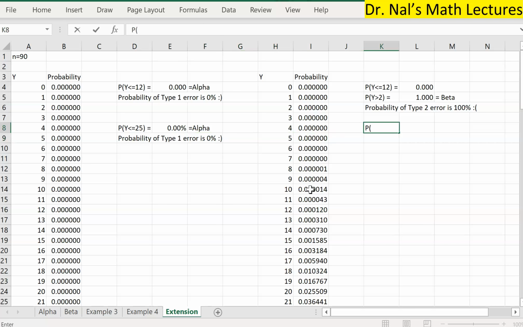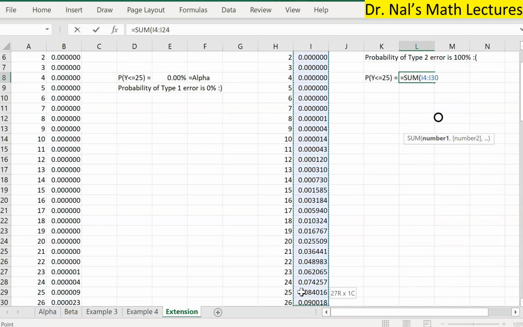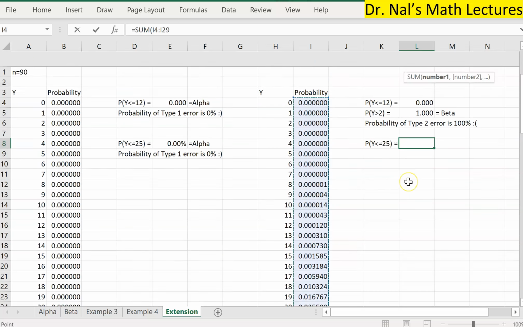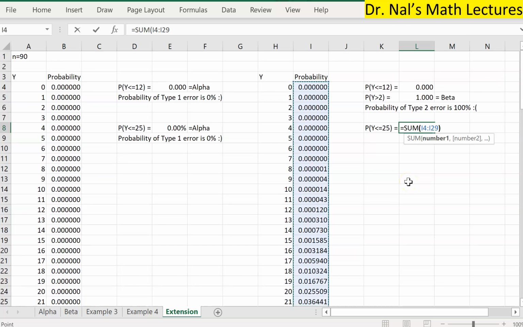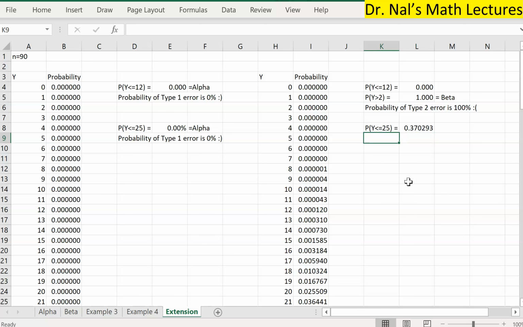The probability of y being less than or equal to 25 if the true probability was 0.3, right? So we just need the sum of those 25 numbers. Press enter. And as a result, the probability that y will be strictly greater than 25 is just equal to 1 minus that number.